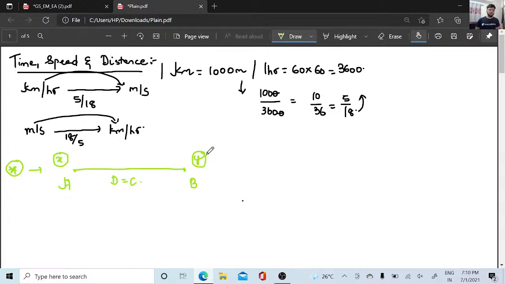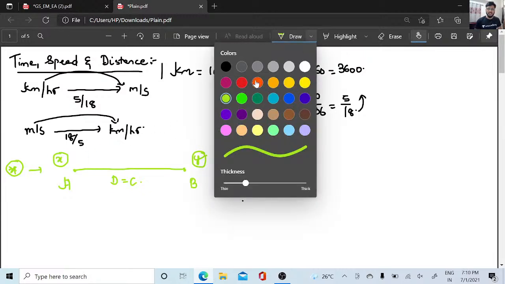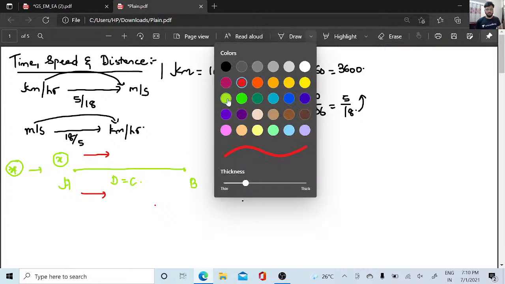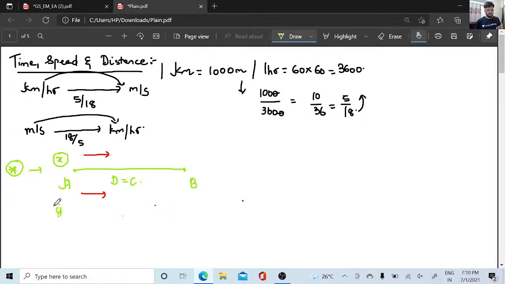Yes or no? Both of them are going in the same direction, x and y.